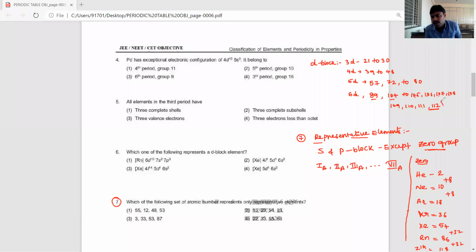Up to this all belong to 6D series, but 6D series is incompletely filled, I said.